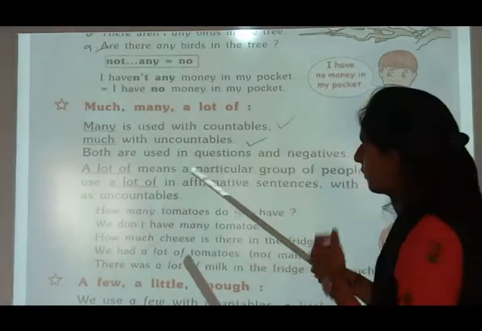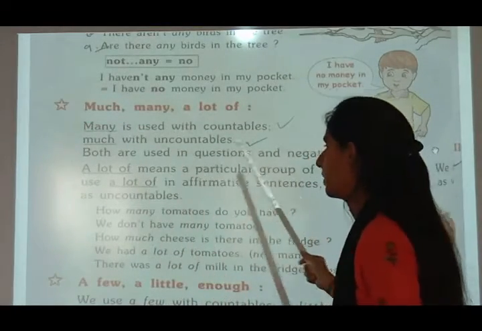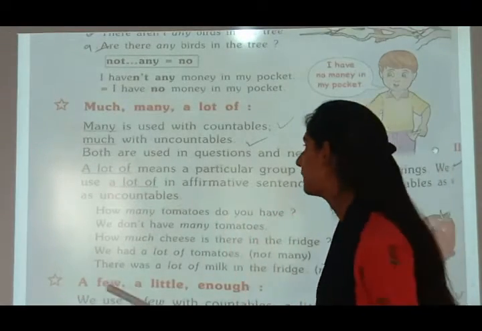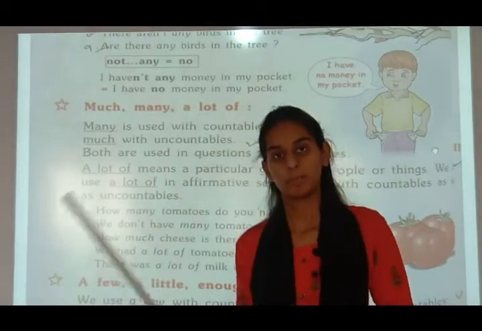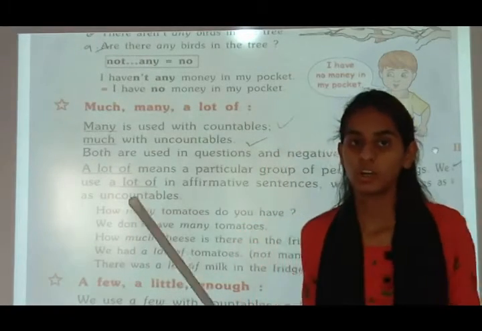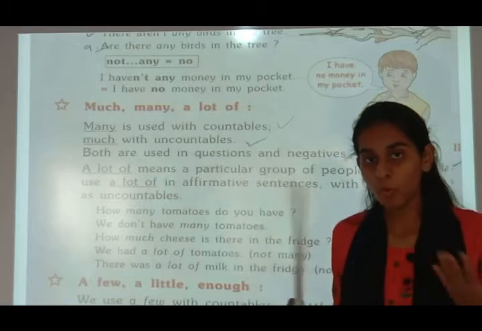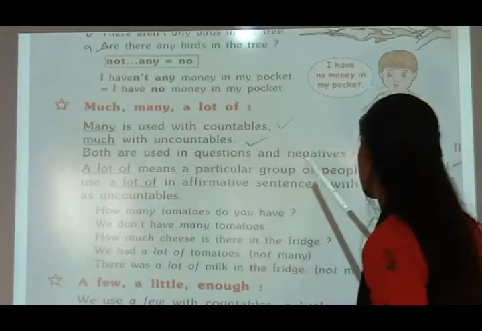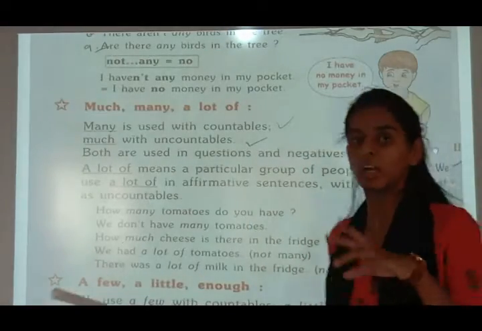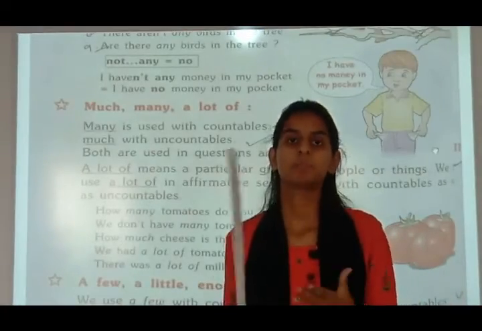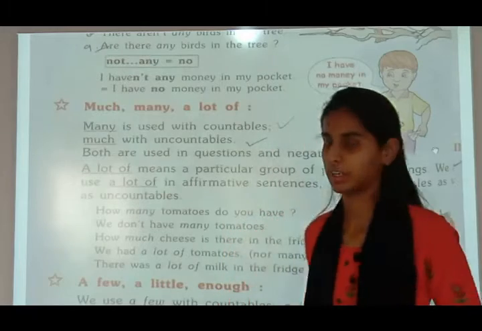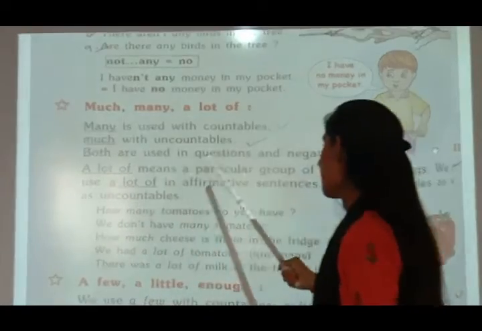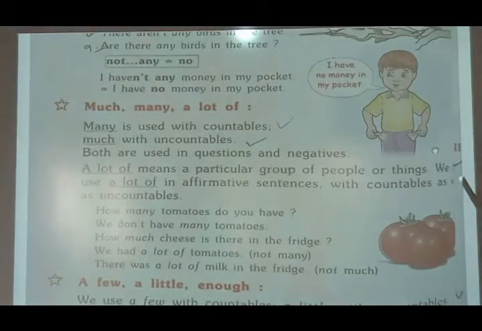Much, many, a lot of. Many is used with countables, much with uncountables. It is telling that when the thing is countable, many is used, but when the thing is not countable, we cannot count, so we use much. Both are used in questions and negatives. Both many and much are used in negative sentences and interrogative sentences. A lot of means a large group of people or things.